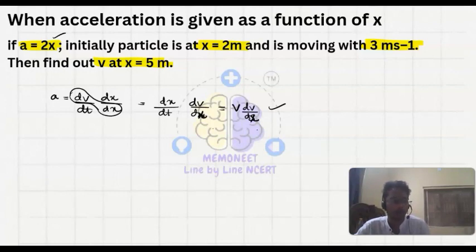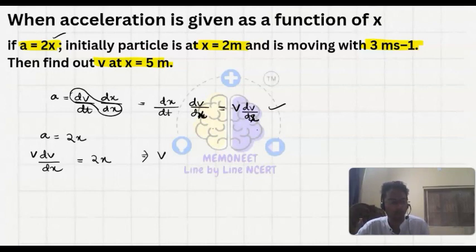According to this question, it is given that a is equals to 2x. It means v into dv upon dx, which is the acceleration, is equals to 2x.